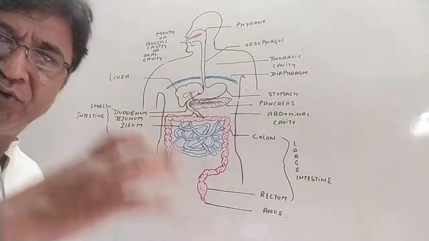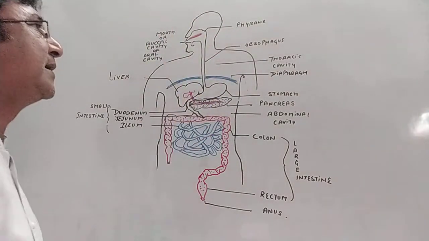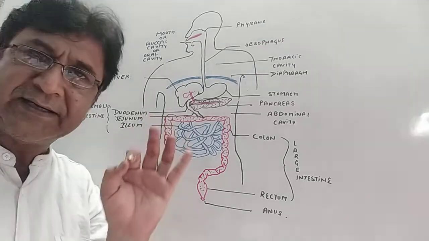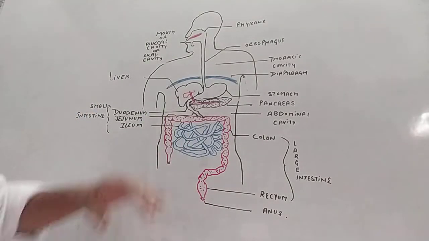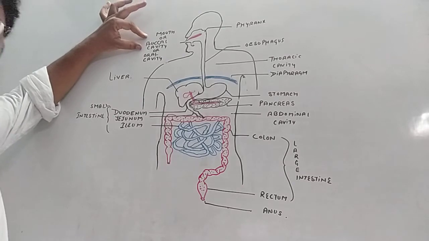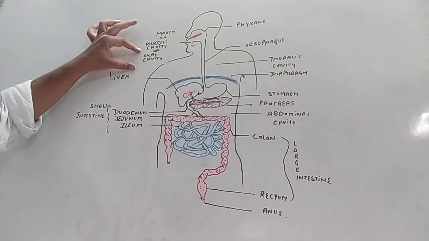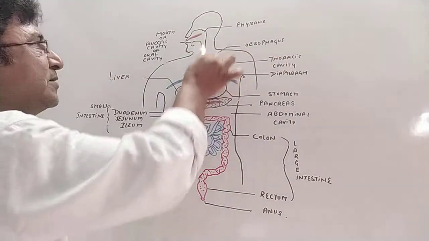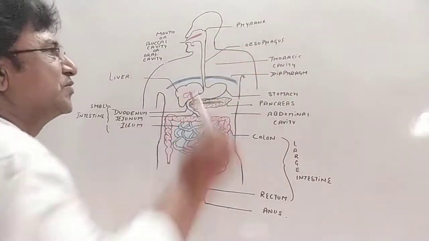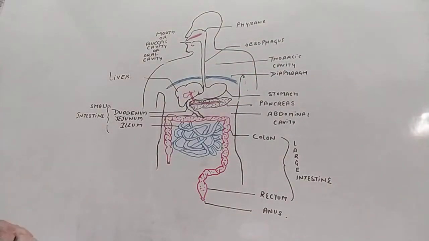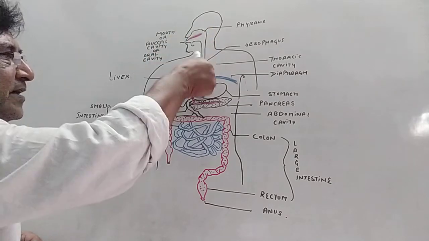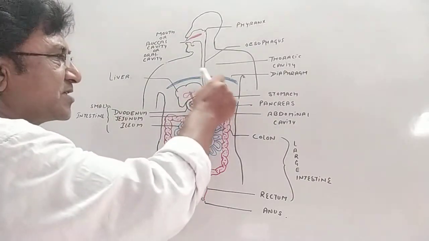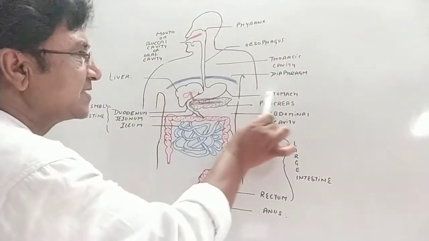In this lecture, you just have to first make the diagram, again label every part and remember every part. The first part is to remember each and every part. Once again we'll discuss this is the mouth, and mouth is also biologically called as buccal cavity or the oral cavity. Behind the mouth there is a pharynx, and pharynx opens into esophagus, a long 25 centimeter long tube passing from the neck or from the thoracic cavity into the abdominal cavity and enters into the stomach. This is a J-shaped muscular structure called as stomach.